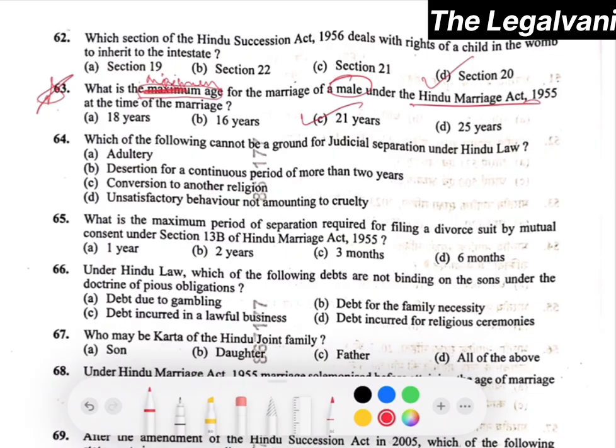Which of the following cannot be a ground for judicial separation under the Hindu law? The right answer will be option number D, that is unsatisfactory behavior not amounting to cruelty. Now, moving towards question number 65.